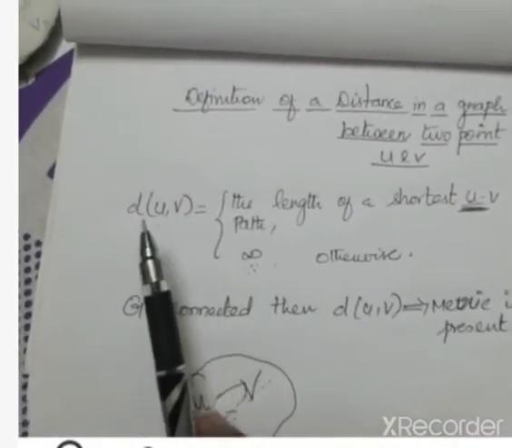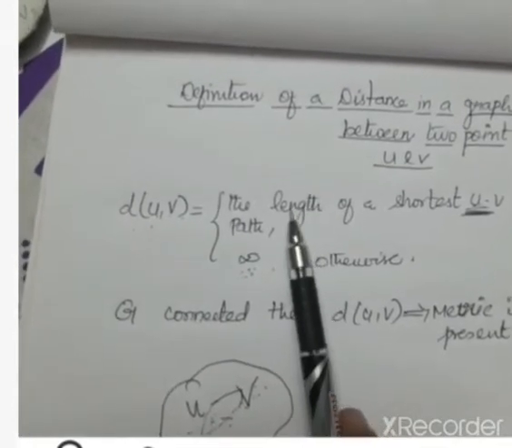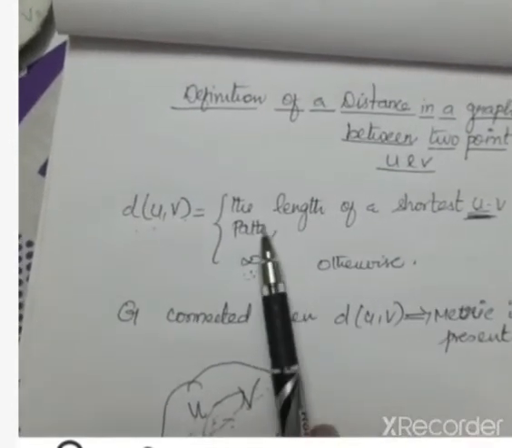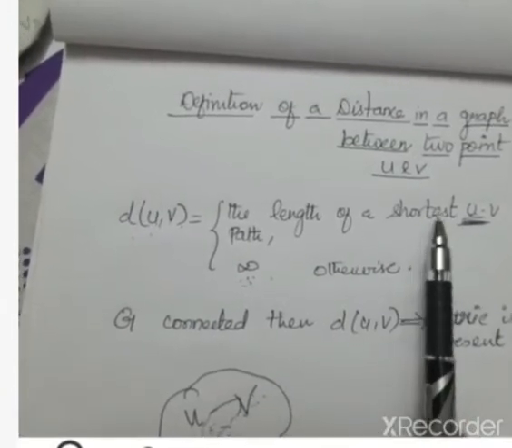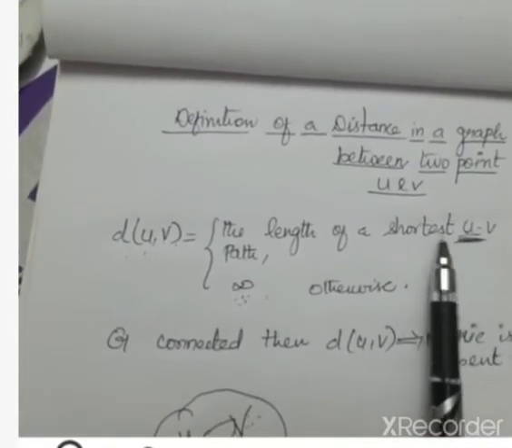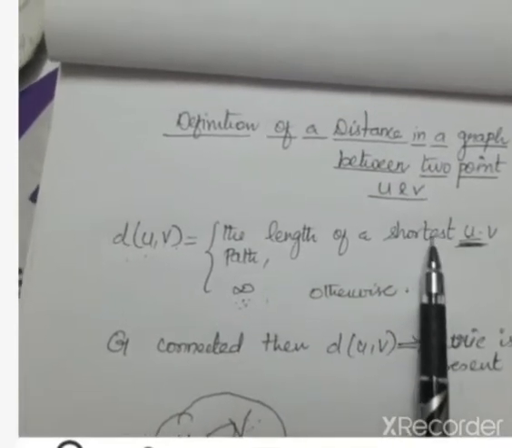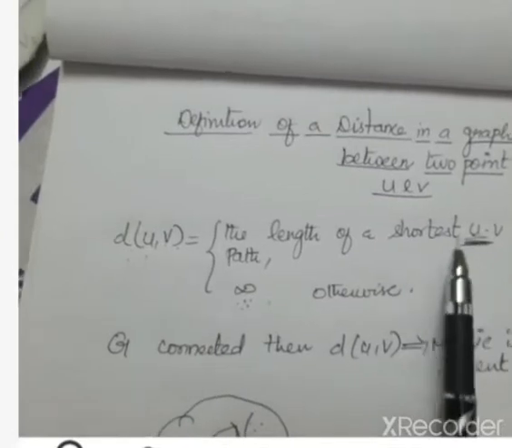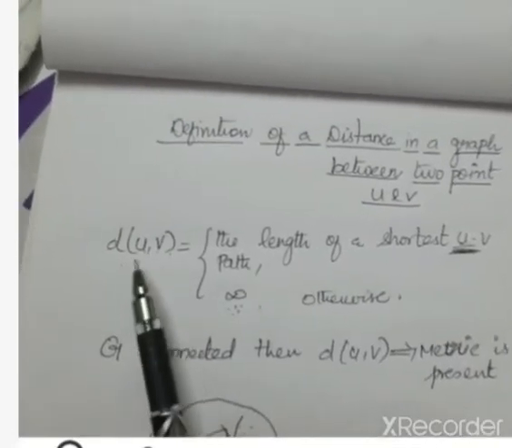So hence the distance between u and v vertices is the length of the shortest u to v path. In the previous video we have seen how to define the distance. Once we have the shortest u to v path, we count the number of edges in it, and that length is said to be the metric, the measure d of u comma v.